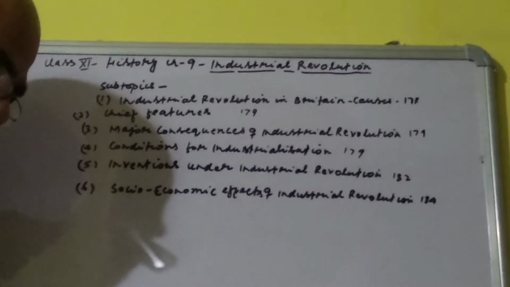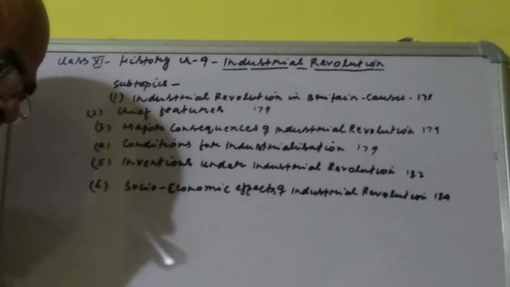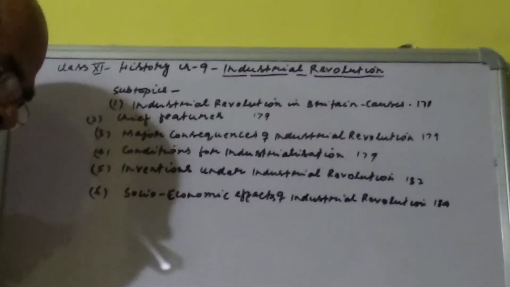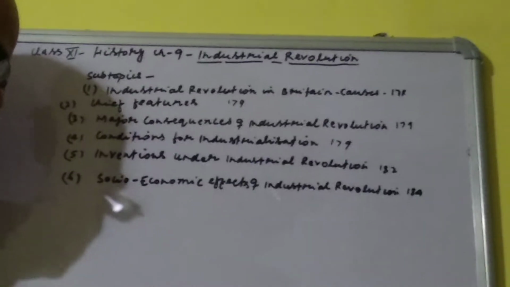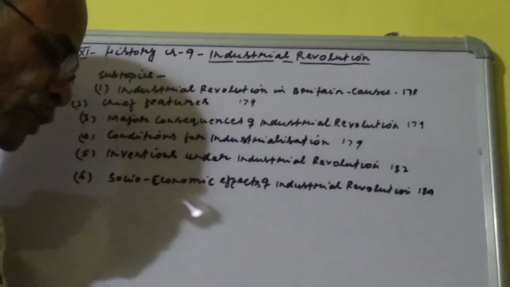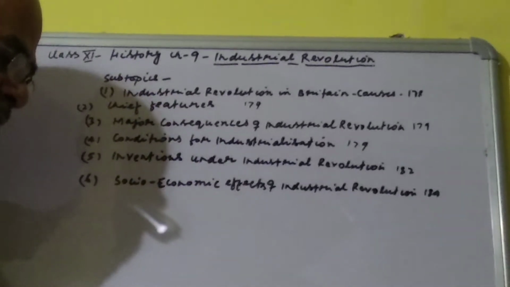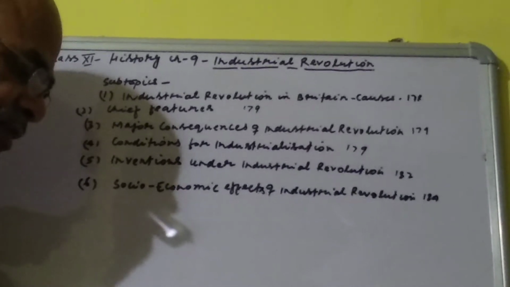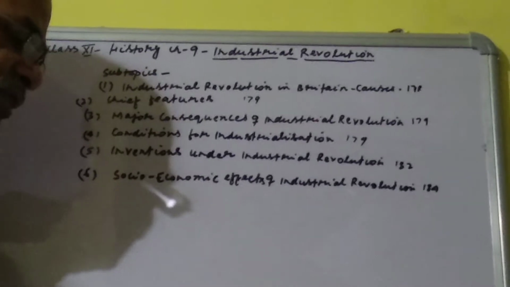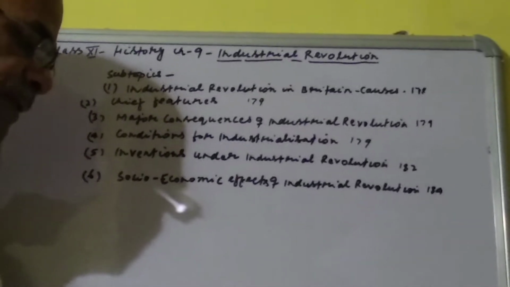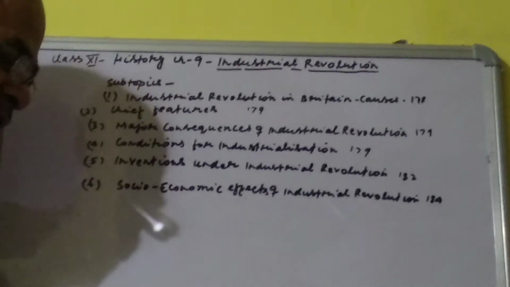Reserves of coal and iron: sufficient reserves of coal and iron were available in Britain. These were located close to each other, which made the establishment of industries easy. New inventions: Britain witnessed many technical inventions. The manufacturing of steam engines, railways and steamships brought rapid changes in industries.